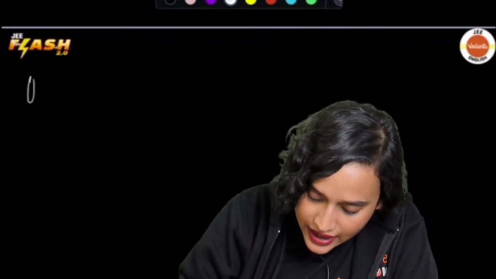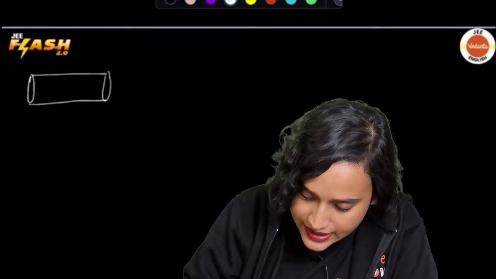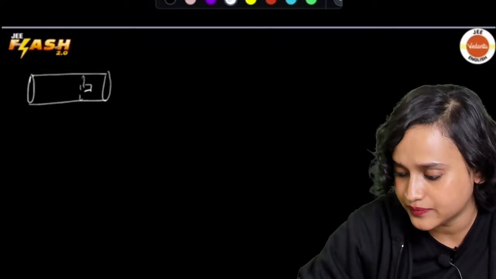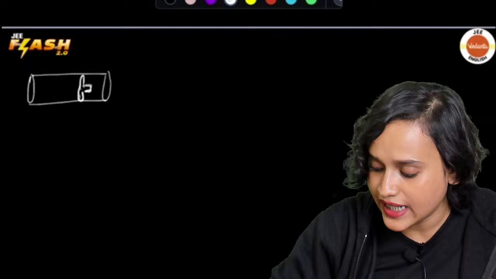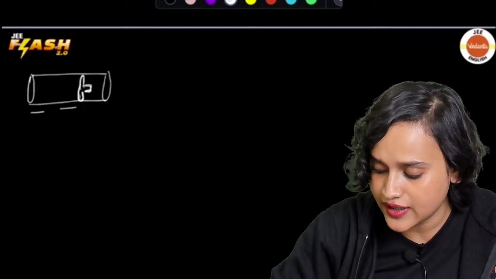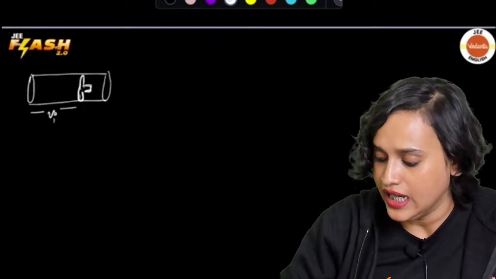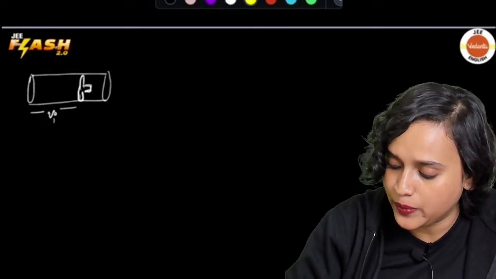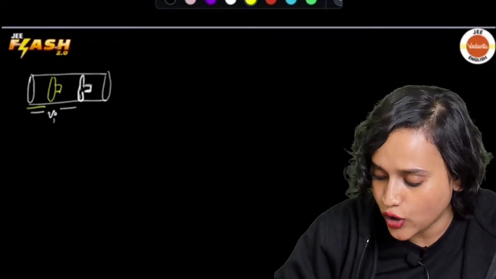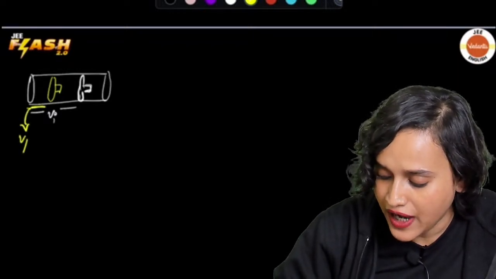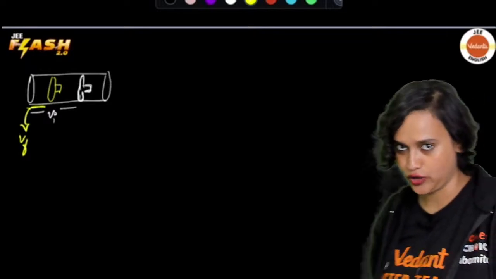So imagine that you have a piston here like this. This is where you are going to press. So let's say that this is your initial volume, and now you bring the piston here, then what will happen to the volume? This is your final volume, right?